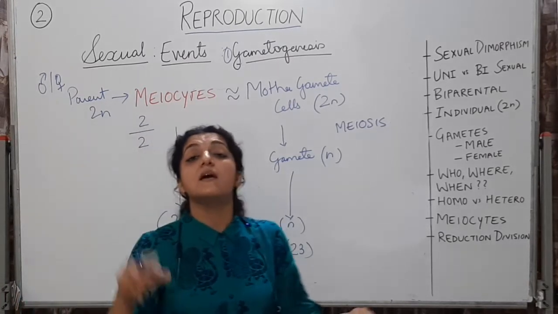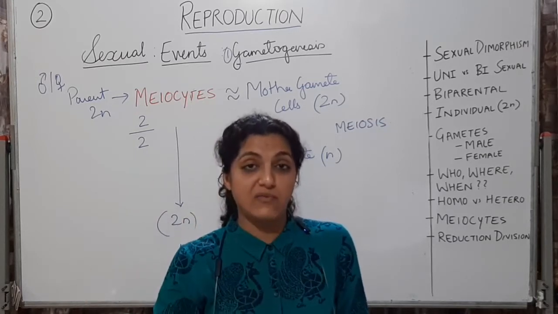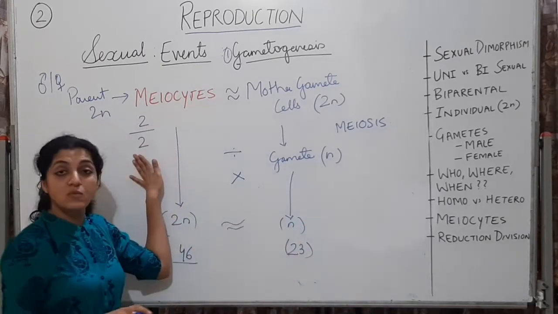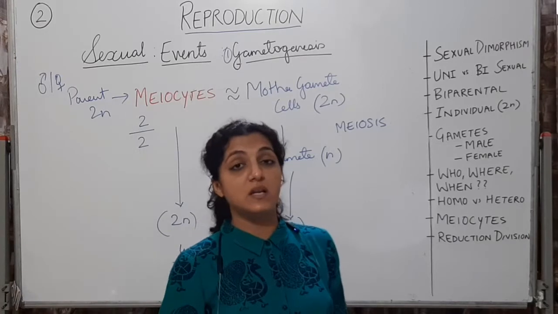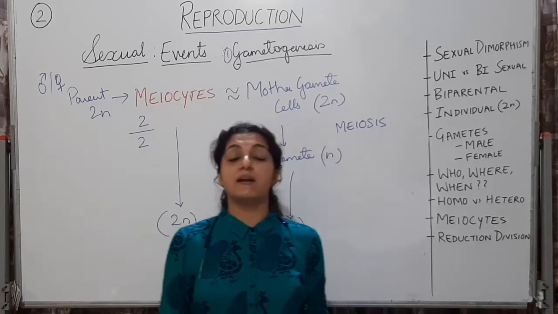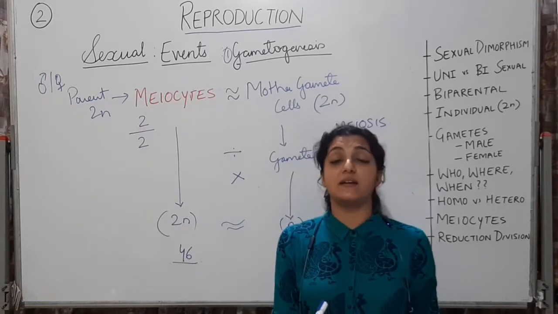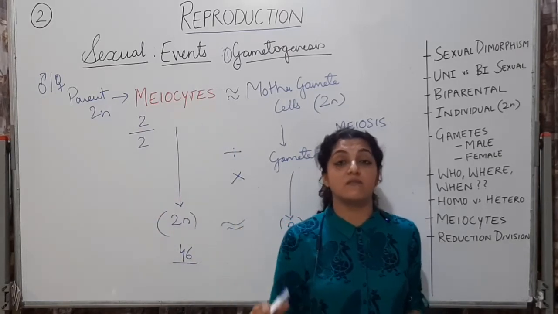Are you getting me? If the meiocyte number is given, the gamete is going to have half the number of chromosomes, so divide by 2. If the gamete number is given, the meiocyte is going to be double, so multiply by 2. I'll be writing a short chart over here, which is given in your NCERT textbook, where we will be filling the number of meiocytes and gametes alternatively.